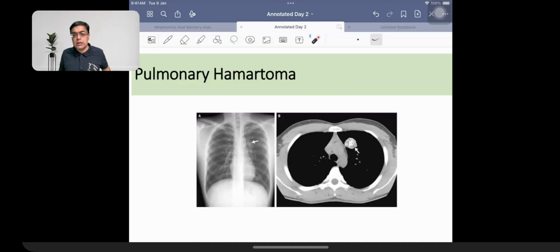Marker for non-classical Hodgkin lymphoma, that was CD20, 15 and 30 were negative. So total 4 or 5 questions which had been asked in the exam. If I talk about the recent exams, the question on ARDS was asked in the exam. Last exam is a question last year.